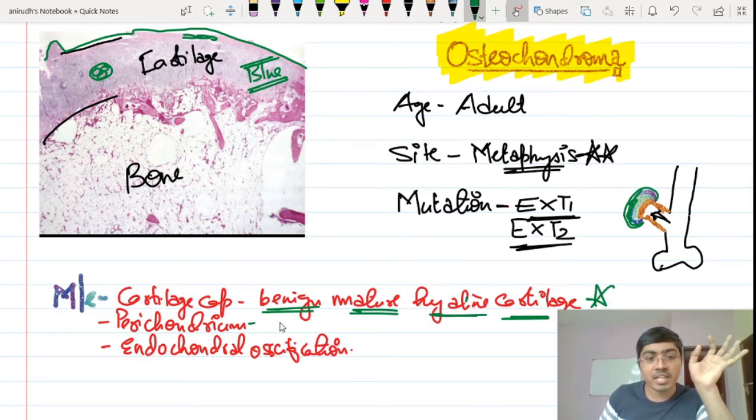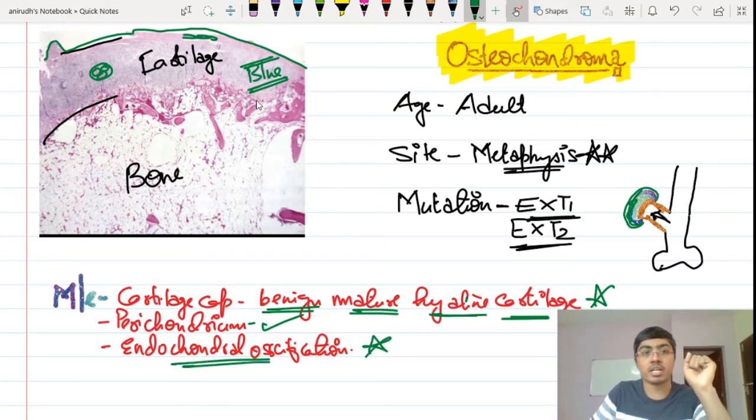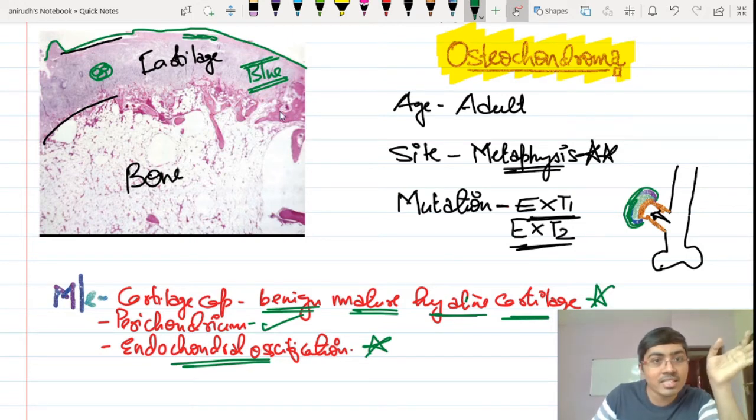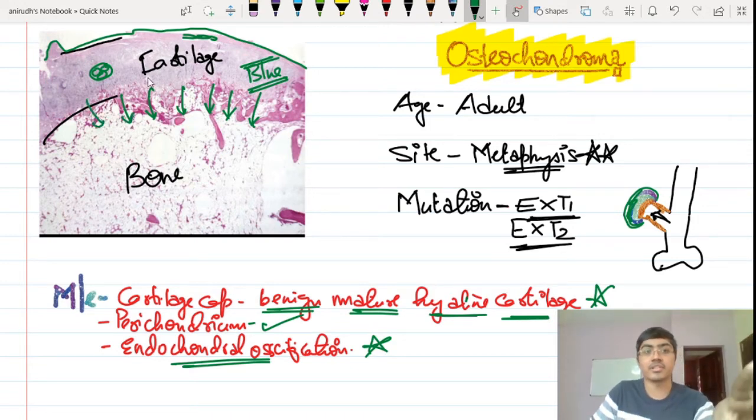It is covered by a well formed perichondrium, right? And it undergoes endochondral ossification. That means this is going to ossify into a bone, and you can see this osteoid secretion over here. So whatever is the newly formed bone out of this cartilage, it is coming to this side. Okay, this is how the bone is actually developing. Fine, this cartilage will ossify into a bone, and this newly formed bone will be coming in this particular direction, into the inner surface of the cartilage.